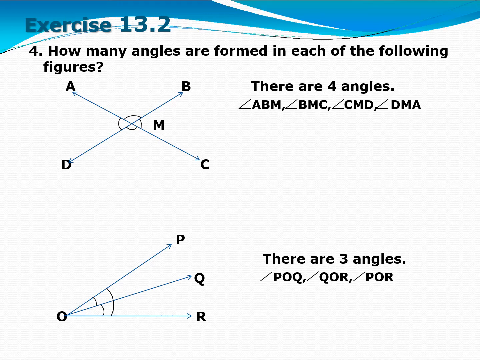Every time you read an angle, keep the vertex in the middle, in between the 2 other alphabets. Right? Clear to you?